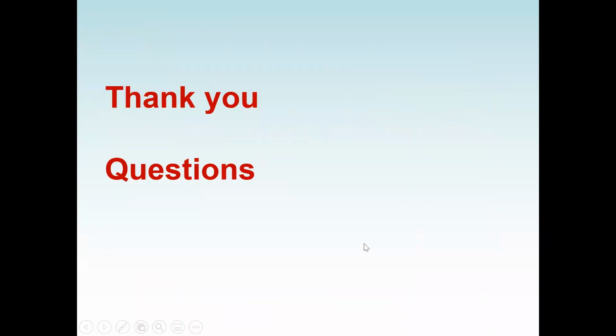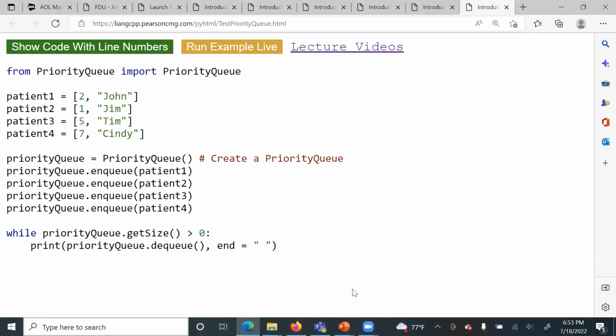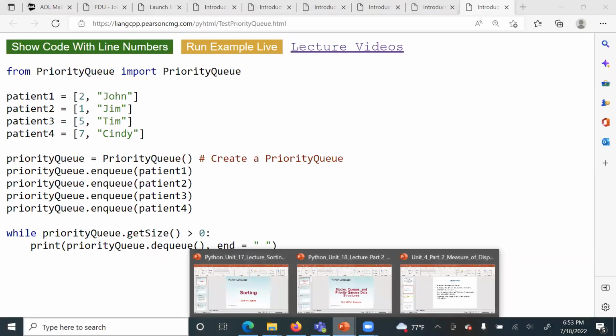That will be the conclusion of these lectures. In these lectures, we covered the concepts of stack, queue, and priority queue. We saw the design of each class and also its implementation using Python. And we're going to have lab lectures, which will be hands-on lectures on this topic, in the future. Thank you.